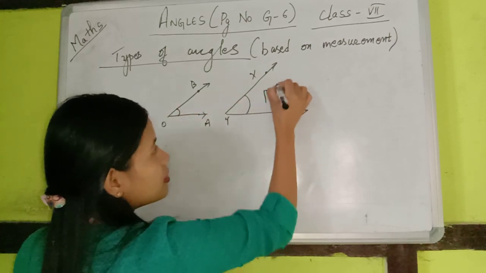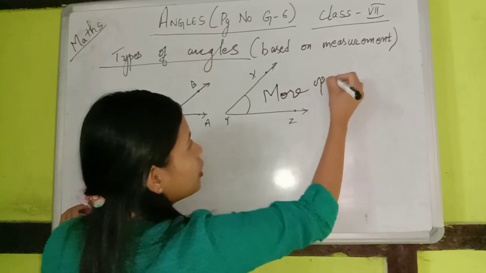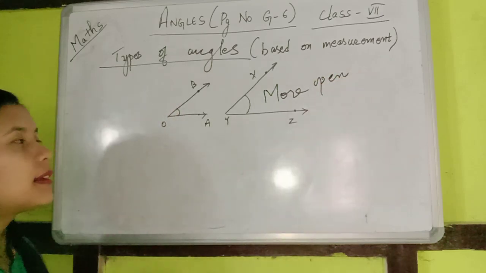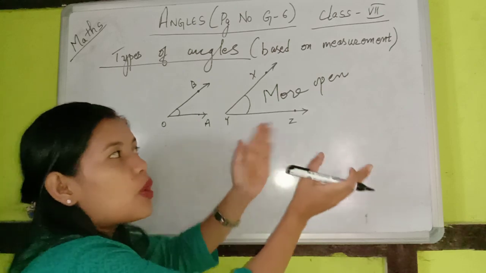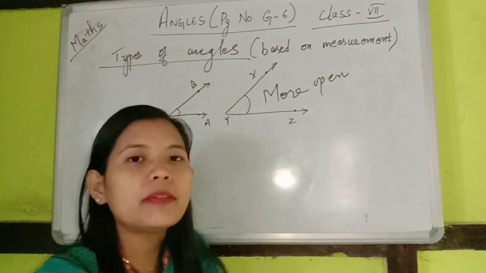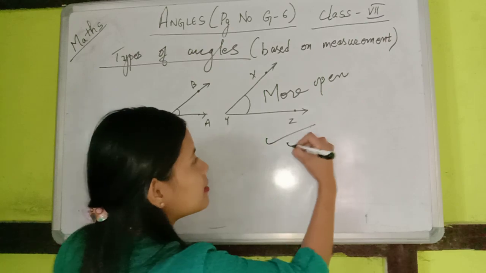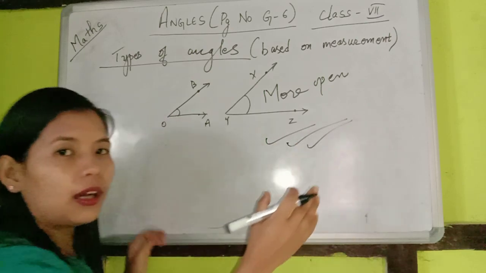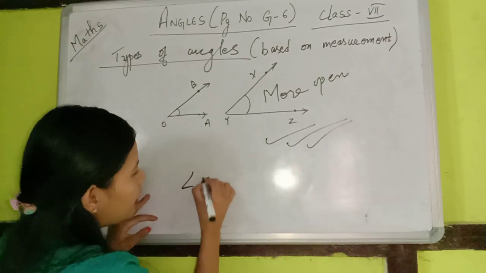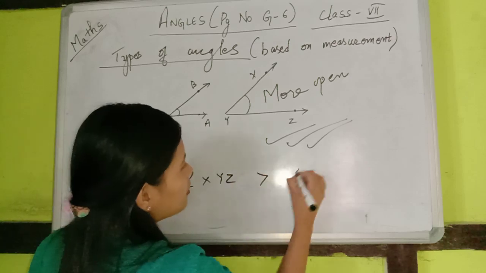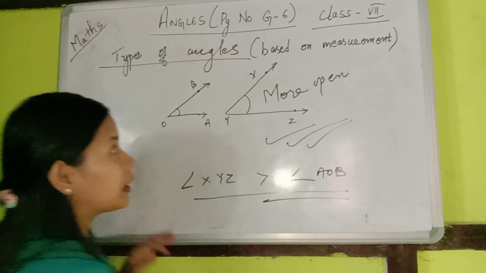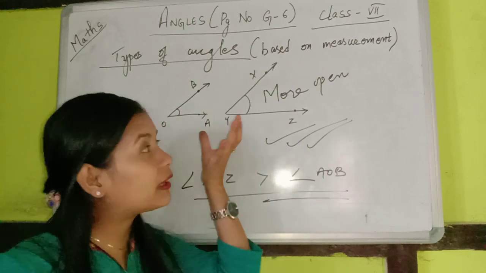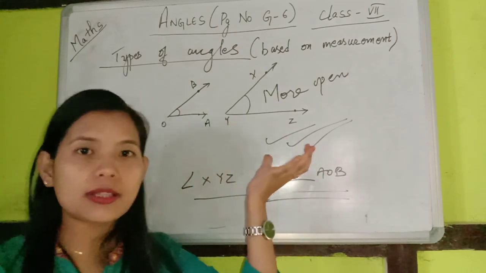So we can tell without measuring that the angle which is more open has more measure, meaning angle XYZ is greater than angle AOB. Just looking at the figure we can say which angle measures bigger.